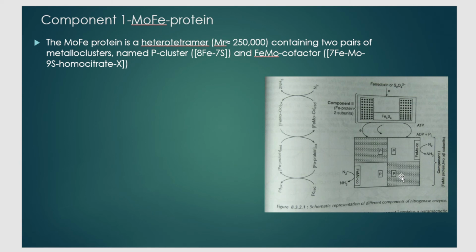Those are the P clusters, and it has FeMo cofactor. This is the FeMo cofactor and this is one more FeMo cofactor. So it has two alpha and beta subunits, two pairs like that, which have a P cluster as well as FeMo cofactor.